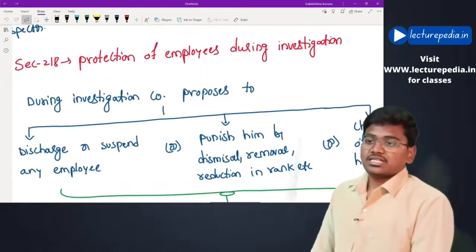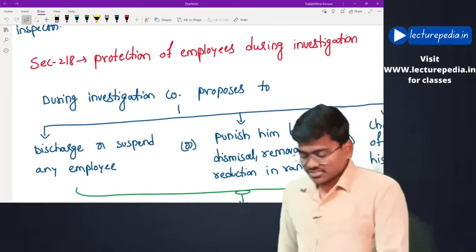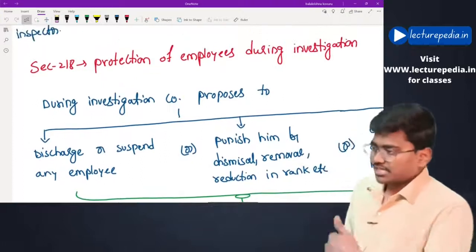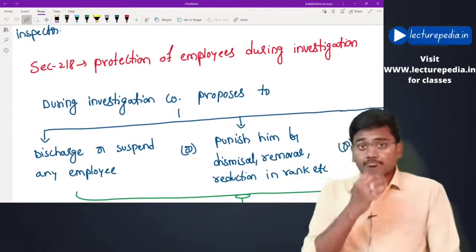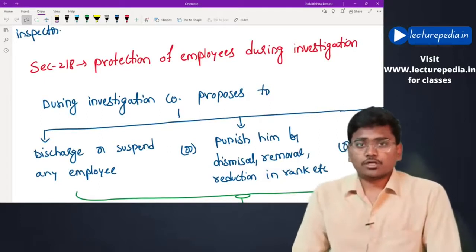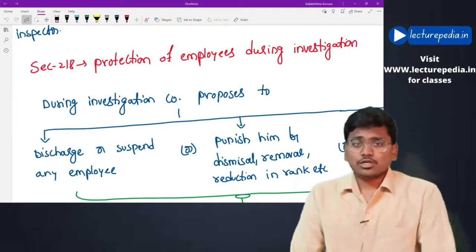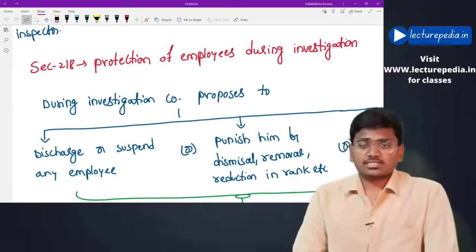Next, section number 218, protection of employees during the investigation. See, now investigation has been ordered in the company, and it was found that a particular employee was responsible for the fraud, and there is a doubt on a particular employee or officer that he has conducted some fraud.